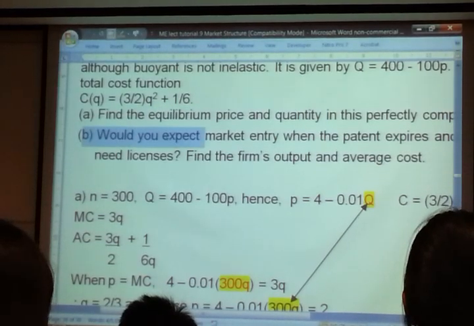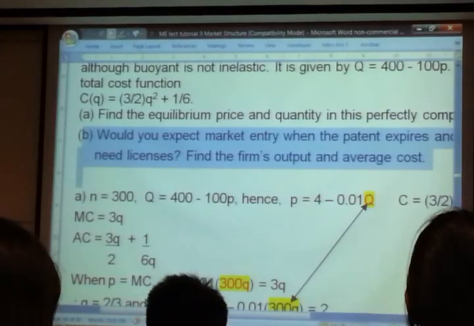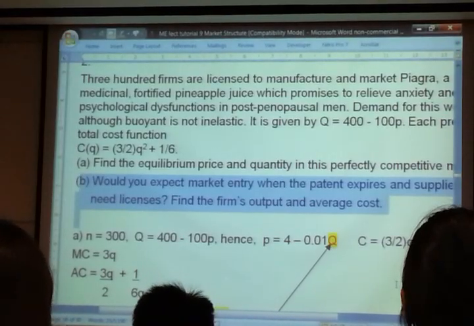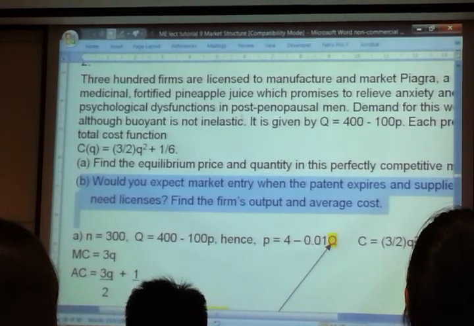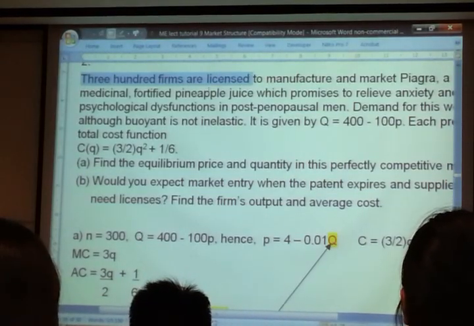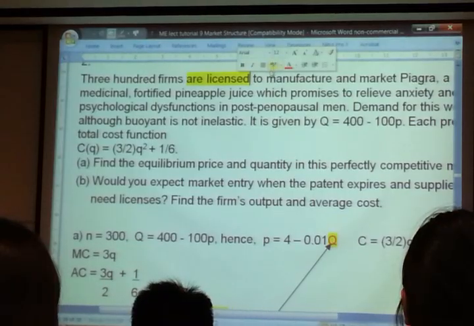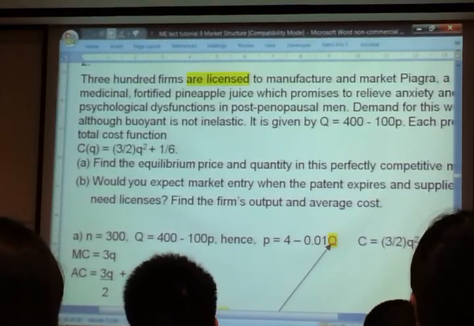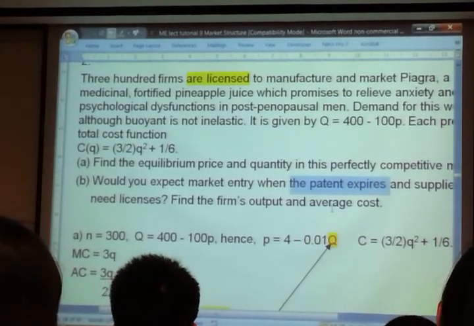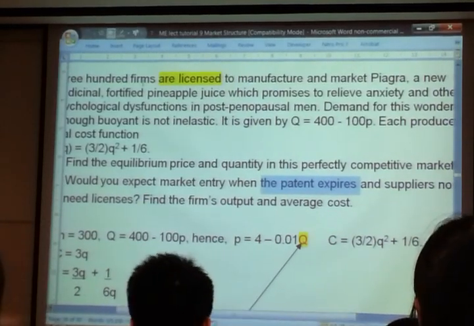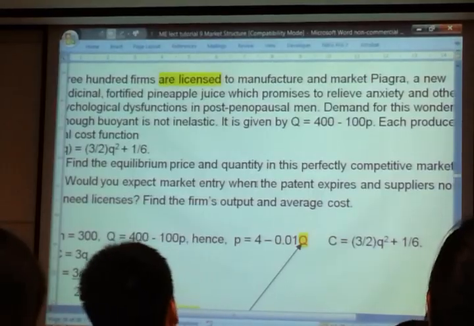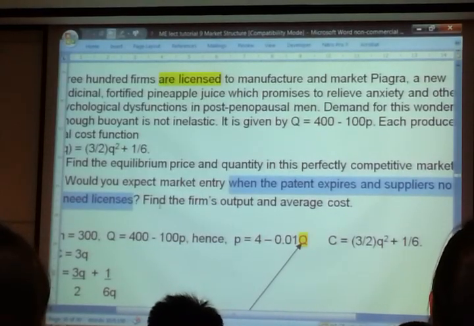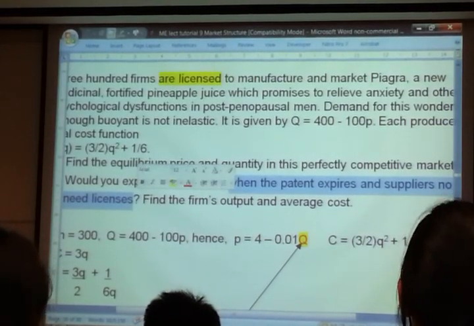Now, how to answer part B? Do you think more firms will come in when the license expires? Remember, these 300 firms are licensed. They are licensed, no new firms can come in. Now, if the patent expires, will new firms come in? Sure. When the patent expires, after 25 years, suppliers no longer need the license. What will happen? Will firms come in? Actually, I don't know.